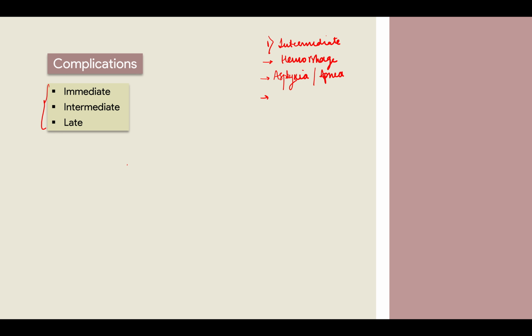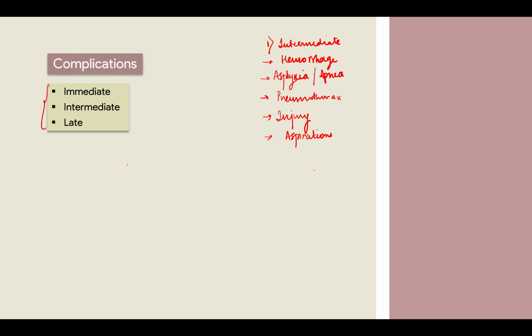Okay, asphyxia can occur, and then there can be pneumothorax. If you puncture the pleura of the lung, there can be injury to the adjacent tissues. ठीक है, there can be aspiration of the contents. These are the immediate complications, or the complications that you can face during the procedure.